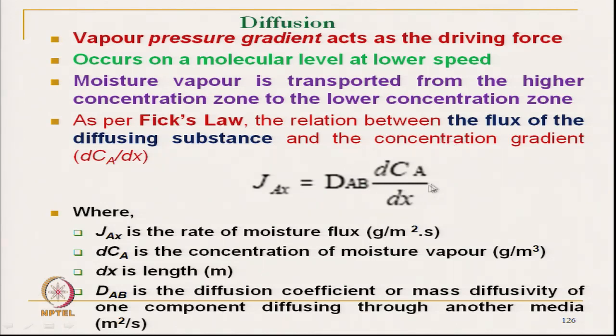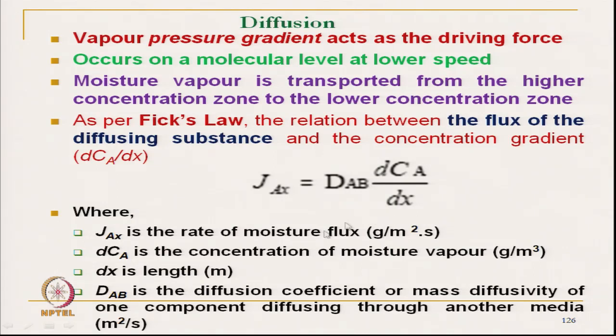So, depending on the concentration, at higher concentration the moisture flux will be more. The difference in the concentration of moisture, the concentration gradient, is the driving force.